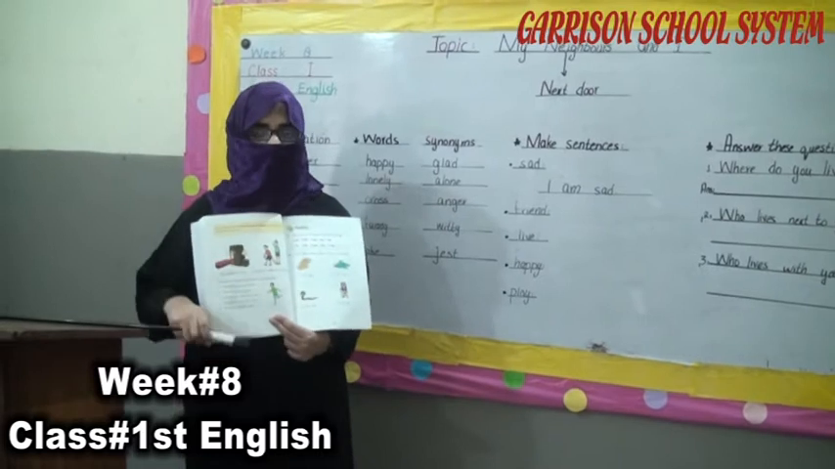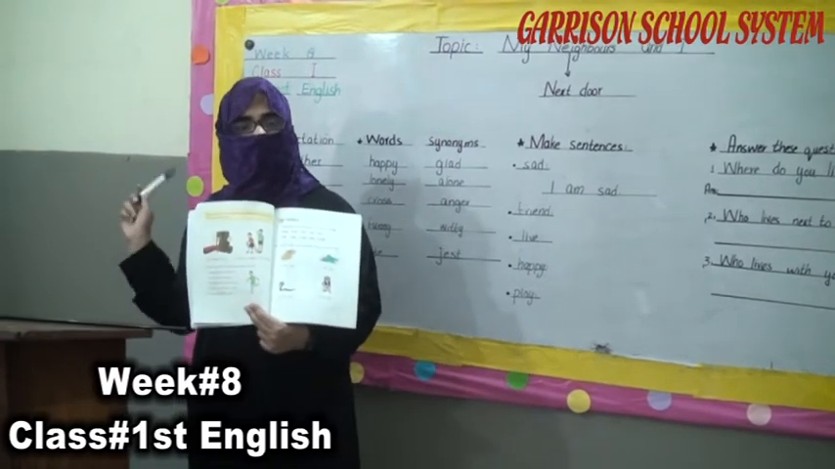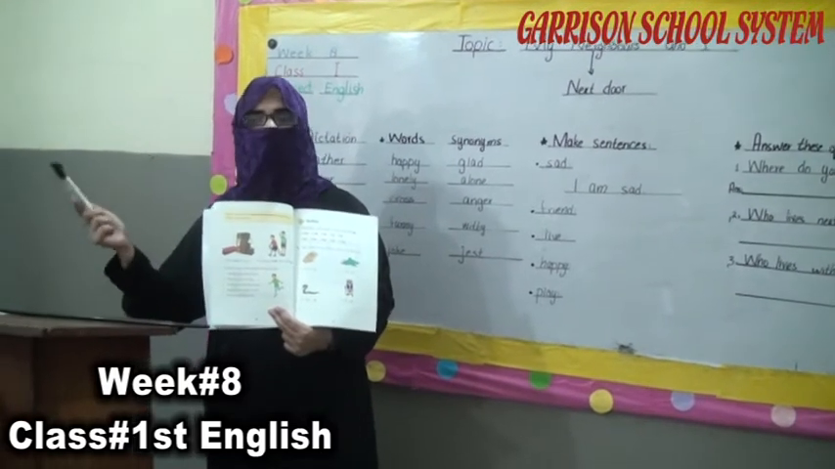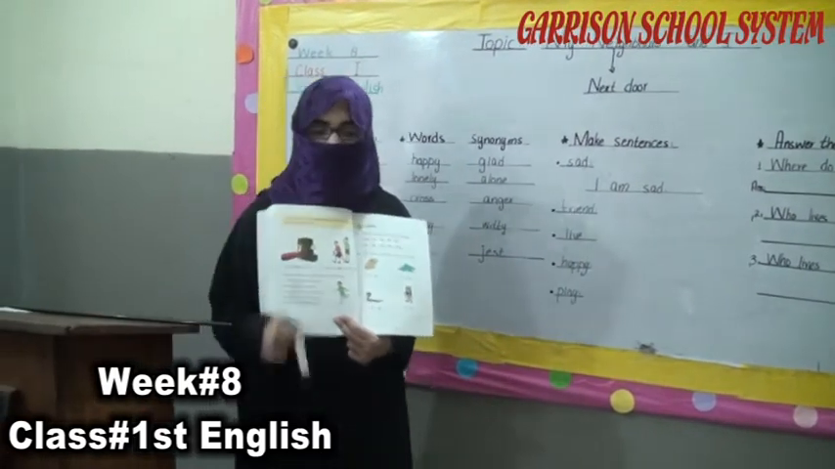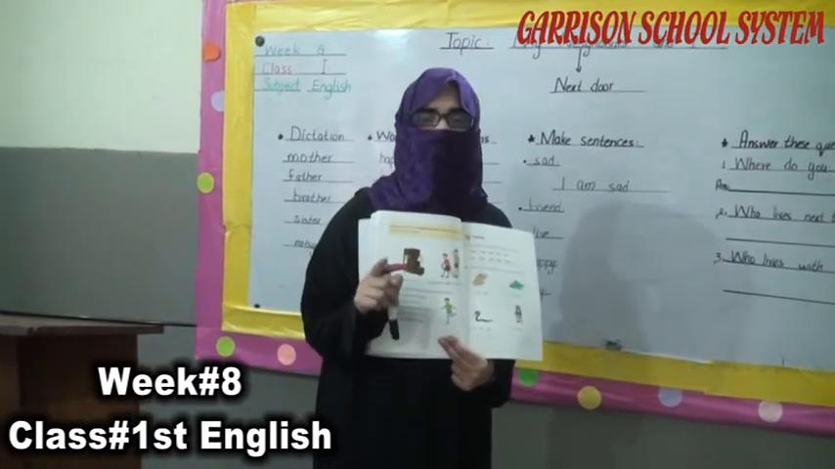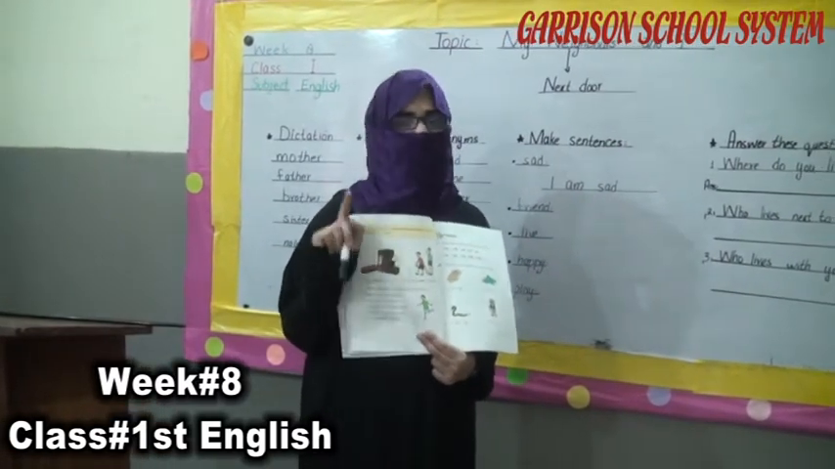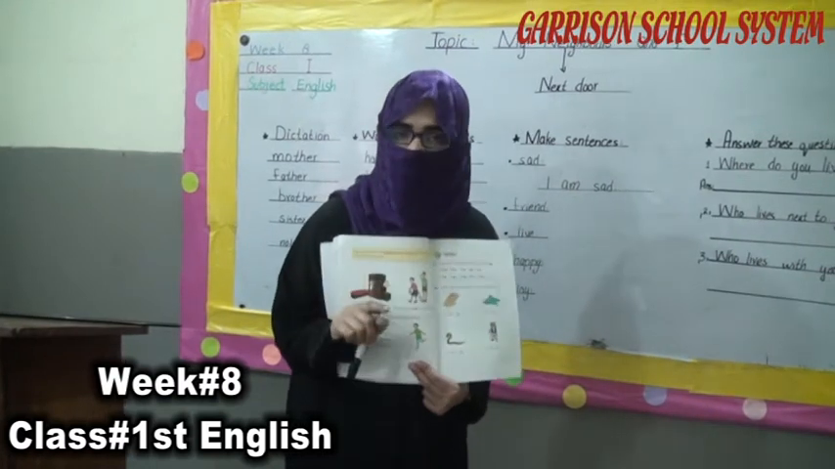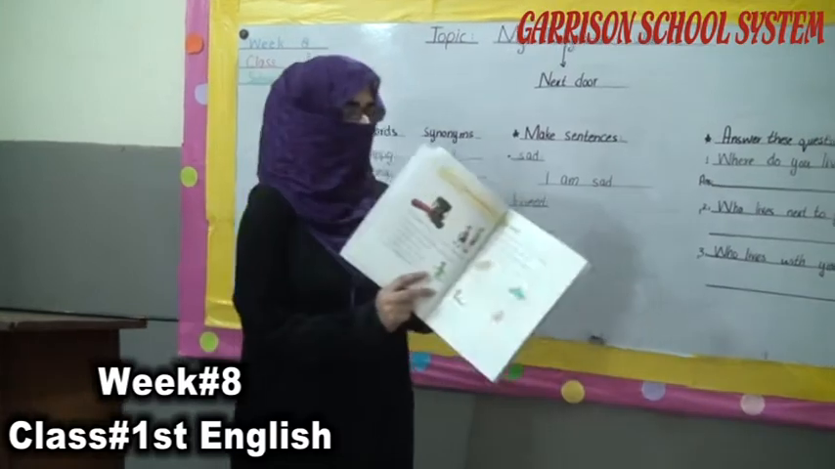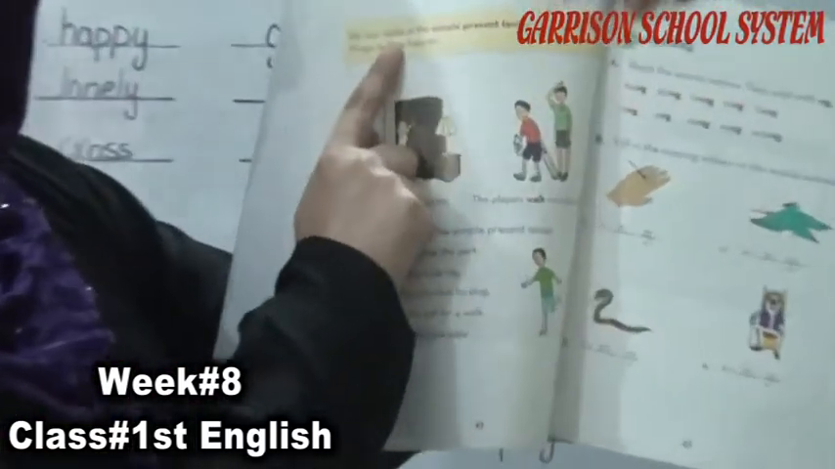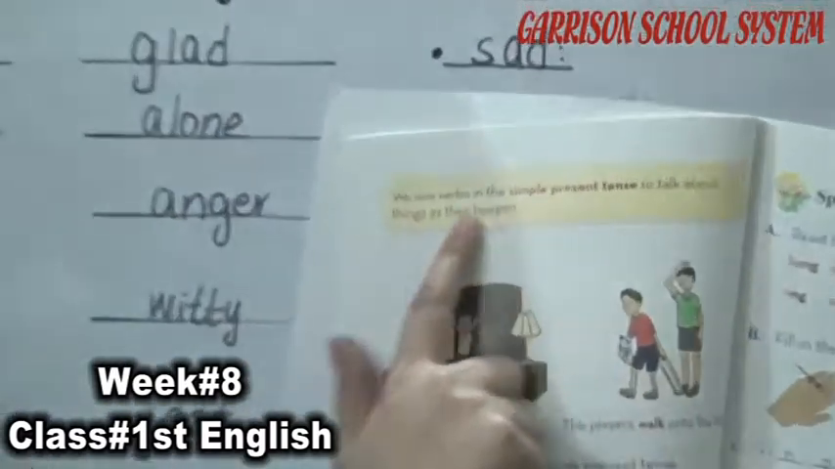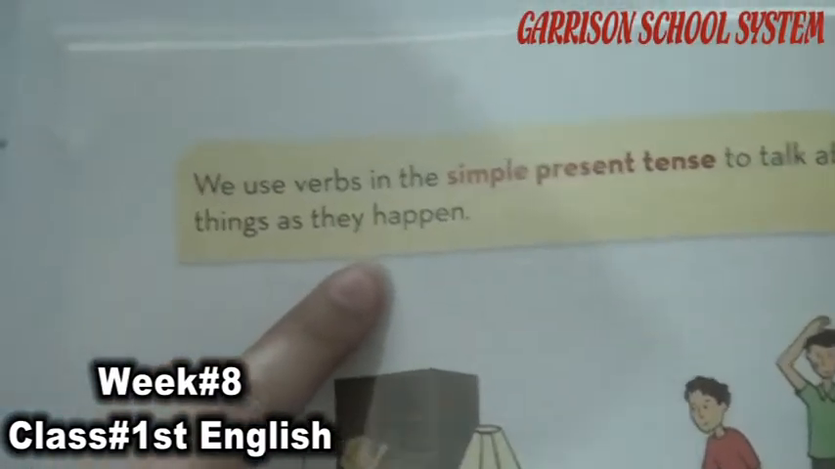When we talk about past days, we say these are the past. When we talk about the future, we say that these are the future tenses. But we are doing our work right now, so that's why we can identify that these are the simple present tense. Means that the situation and the work we are doing is our present work. Now, we use verbs in the simple present tense to talk about things as they happen.